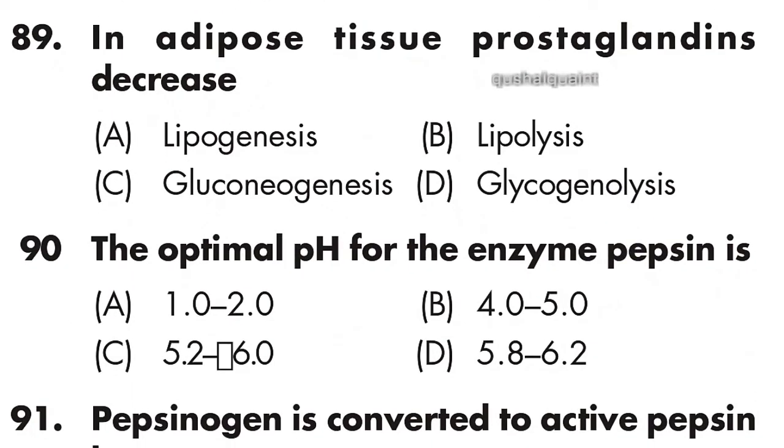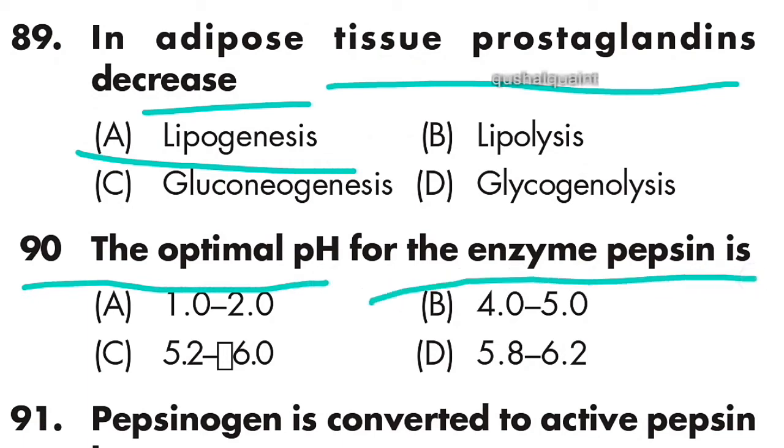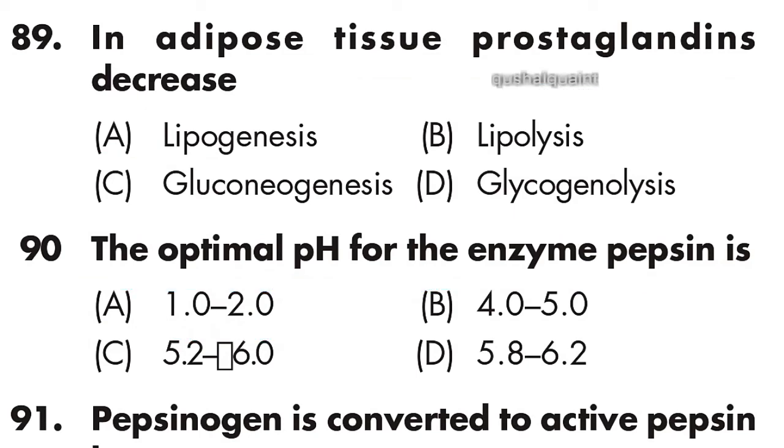89. In adipose tissue, prostaglandins decrease lipogenesis. Option A is right. 90. The optimal pH for the enzyme pepsin is 1.0 to 2.0. Option A is right.